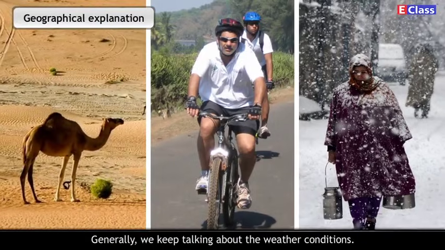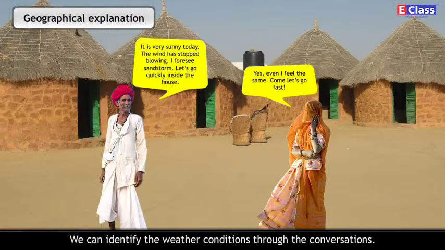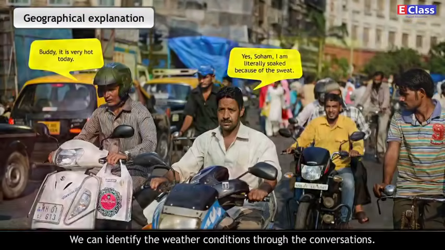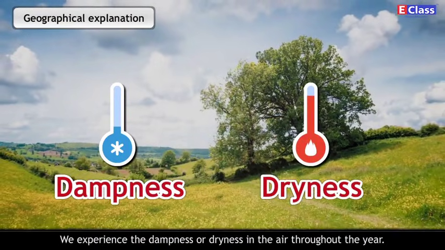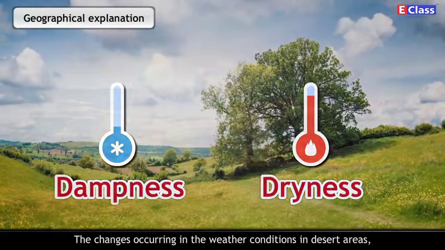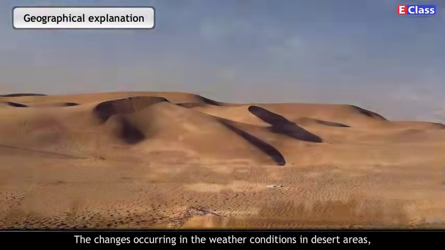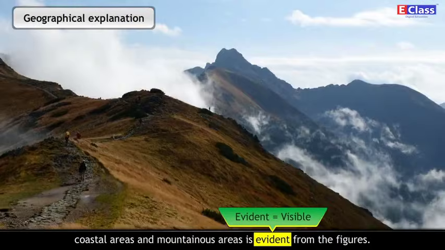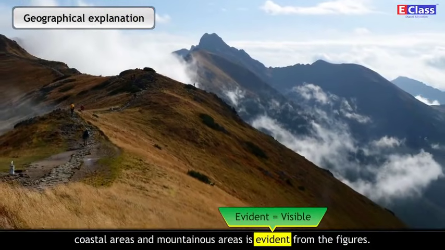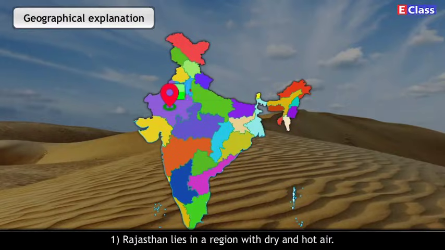Geographical explanation. Generally, we keep talking about the weather conditions. We can identify the weather conditions through the conversations. We experience the dampness or dryness in the air throughout the year. The changes occurring in the weather conditions in desert areas, coastal areas, and mountainous areas are evident from the figures.